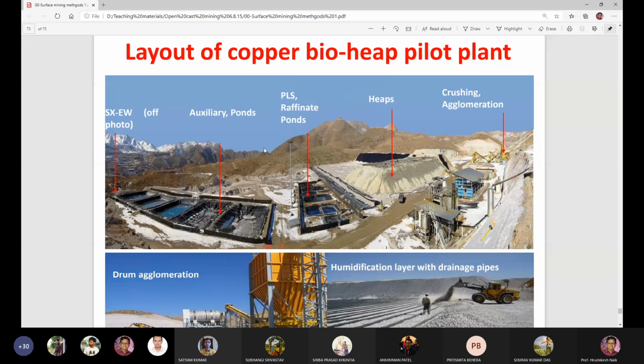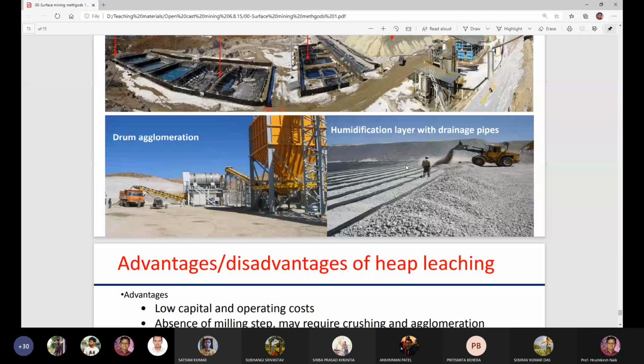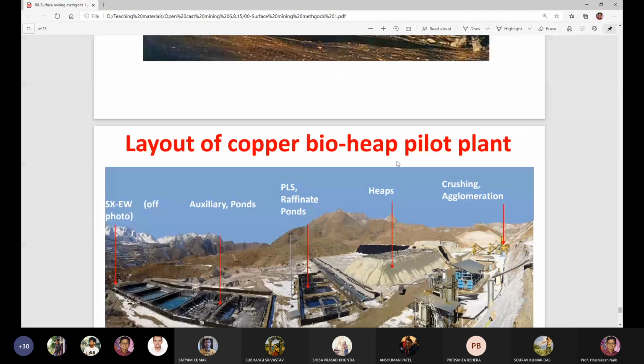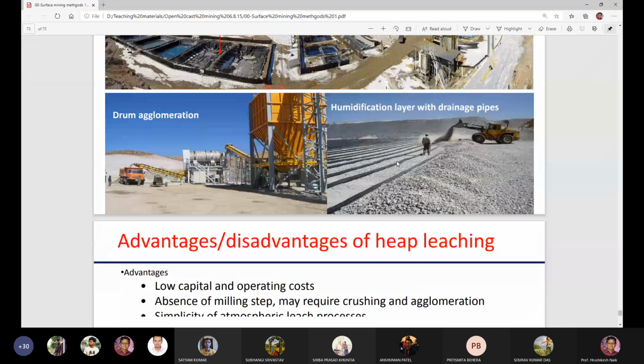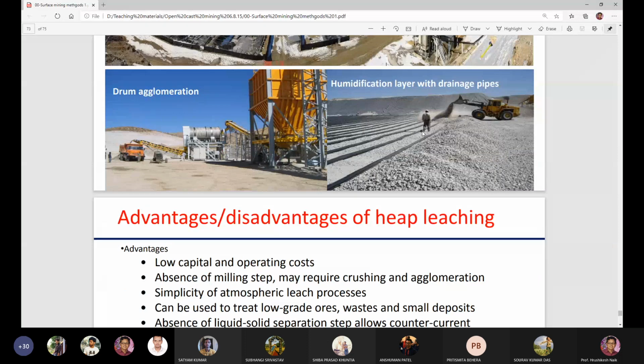This is the auxiliary pond. This is the raffinate pond. These are the heaps. This is the crushing and agglomeration plant. So, drum agglomeration, humidification, layer with drainage pipes. This is the layout of the copper bioheap pilot plant. So this is the drum agglomeration and humidification.